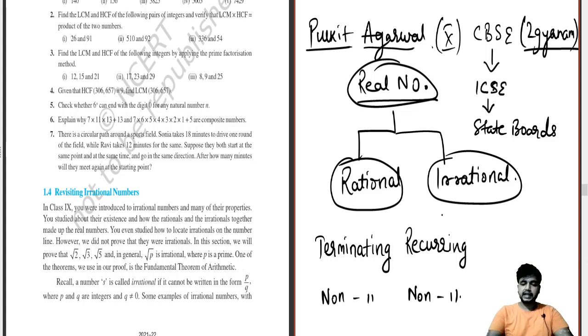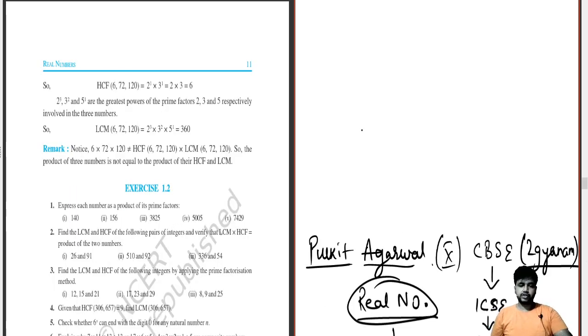Okay, we'll take the help of the starting page. So what is terminating?